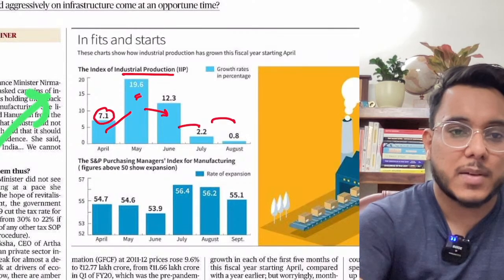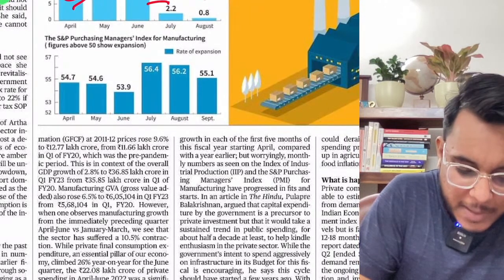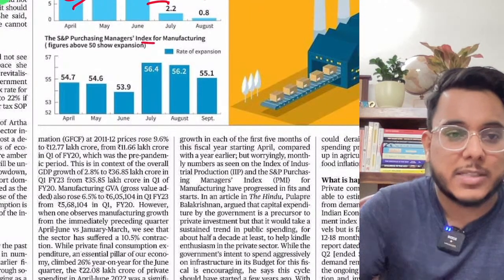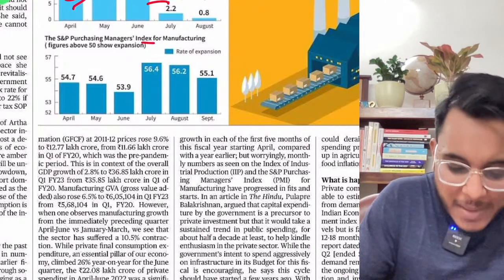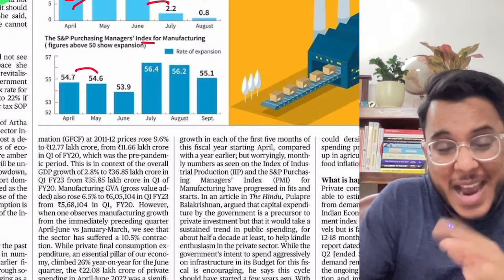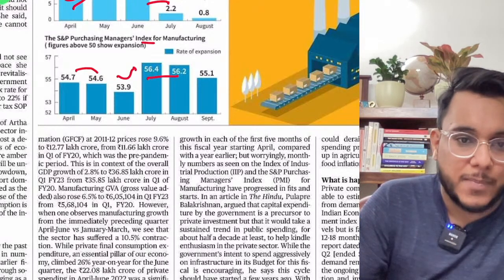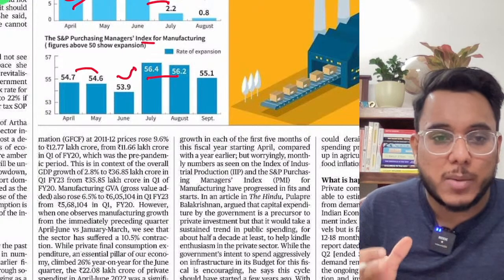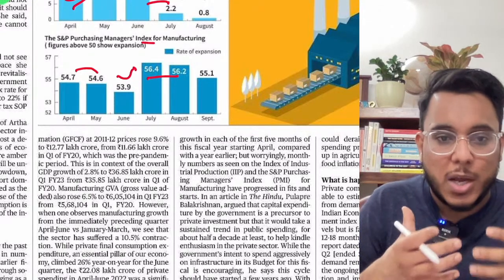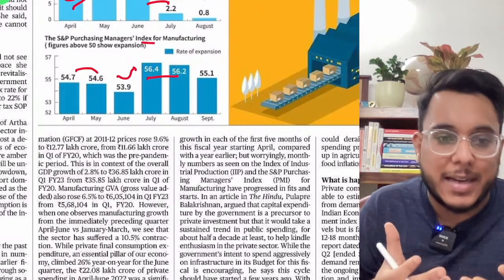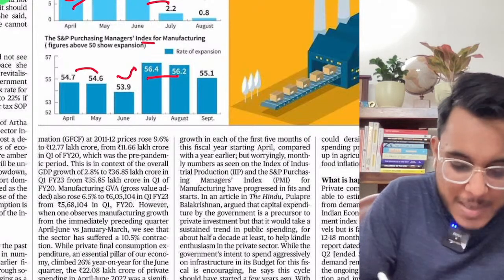After that, in the same line, we also have further data. Here we have the S&P's Purchasing Managers Index for the manufacturing sector. In this index also we find that the numbers are not very encouraging. They are either stagnant or going down, or even if there is an improvement, it is not very substantial. Are you getting it or not? When we talk about the Purchasing Managers Index, PMI, it is an index which summarizes the market condition. It reflects how the corporate managers view the market, and on that basis the PMI is released.